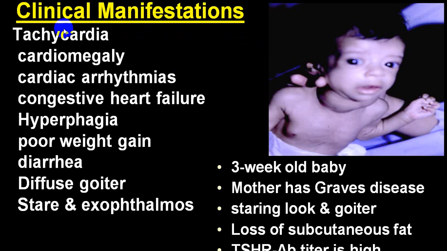As the child grows: tachycardia, cardiomegaly, cardiac arrhythmia, congestive heart failure, increased appetite, poor weight gain, diarrhea, diffuse goiter, and exophthalmos. So these are the features at 3 weeks.